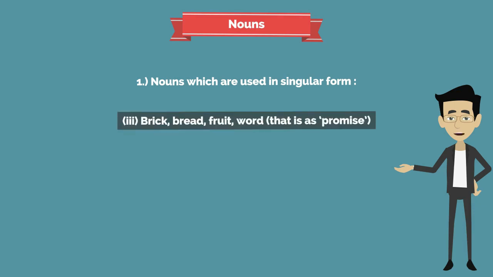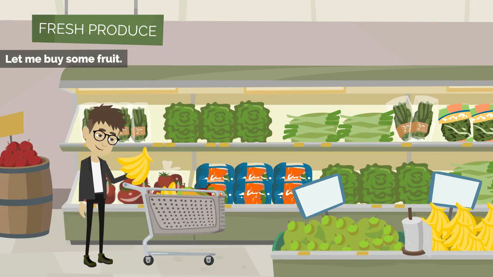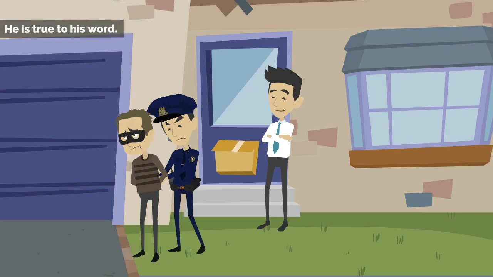Third, brick, bread, fruit, word. That says promise. Let's see the examples. Let me buy some fruit. He is true to his word.